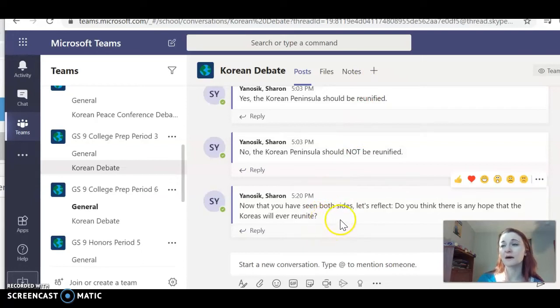Do you think that this is a possibility, whether or not you think the Korean Peninsula should be reunified? This is, do you think it reasonably will ever happen in our lifetimes? Why or why not? Okay.